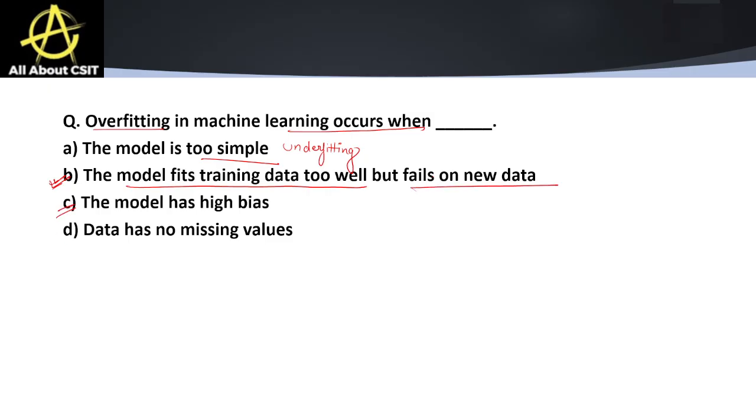If we talk about option 3, the model has high bias. Bias in the model leads to underfitting of data. Data has no missing values, so it is irrelevant. So the correct option is option number B.